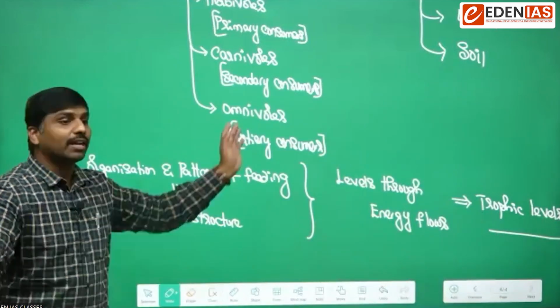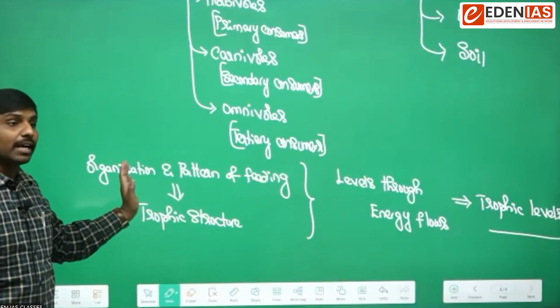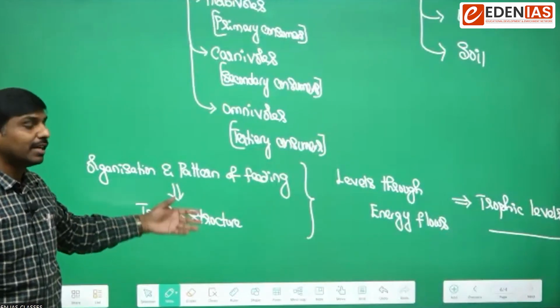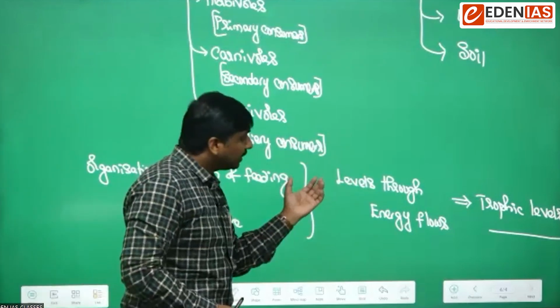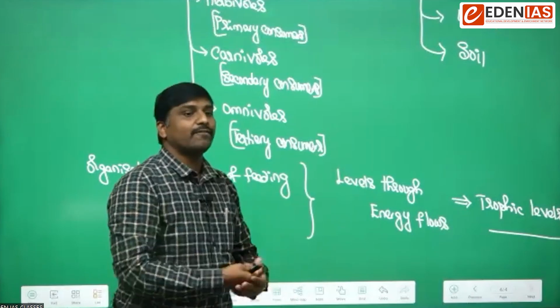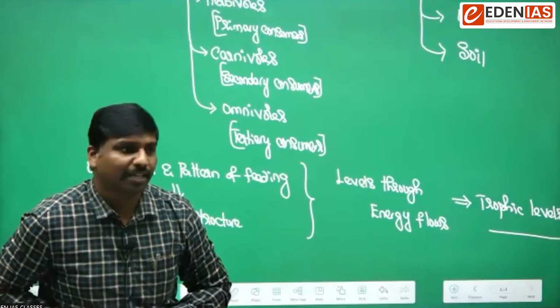So, trophic structure and trophic levels. Trophic structure means the organization and pattern of feeding in an ecosystem, and trophic levels mean the levels in the ecosystem through which energy flows or passes from one component to another. So they are nothing but trophic levels.